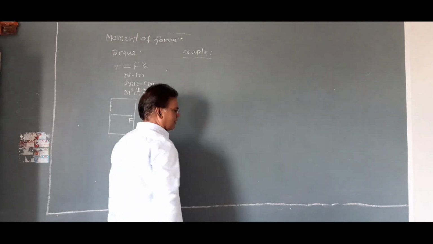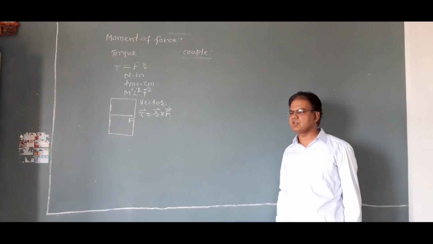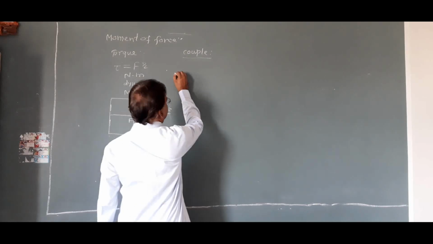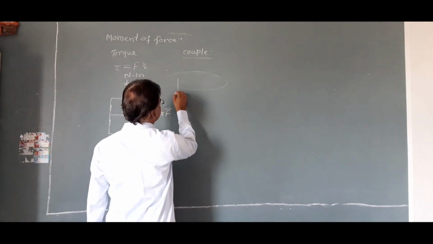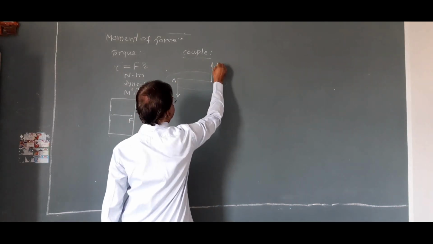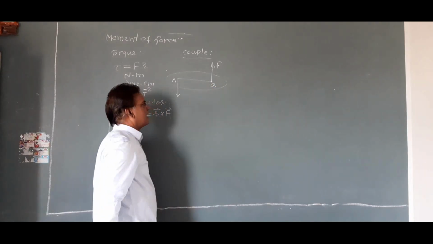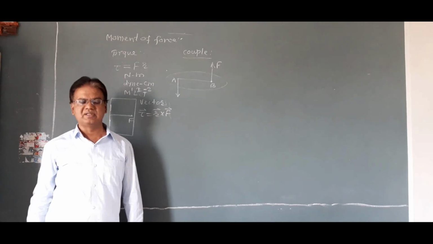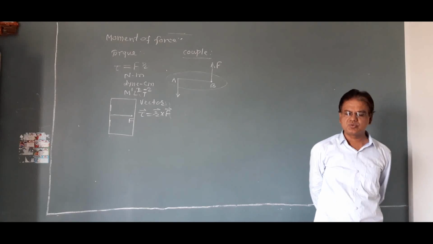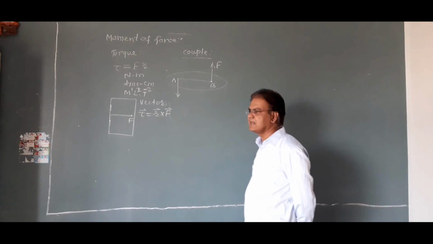Couple: if two equal and opposite forces act on a body whose lines of action of force do not coincide with each other, then we can say that a couple is formed. If we consider a body, this is a rigid body, and here two forces, each of magnitude F, act on the body at points A and B respectively. These two forces are equal in magnitude, opposite in direction, and these two forces are acting on the body at two different points A and B.